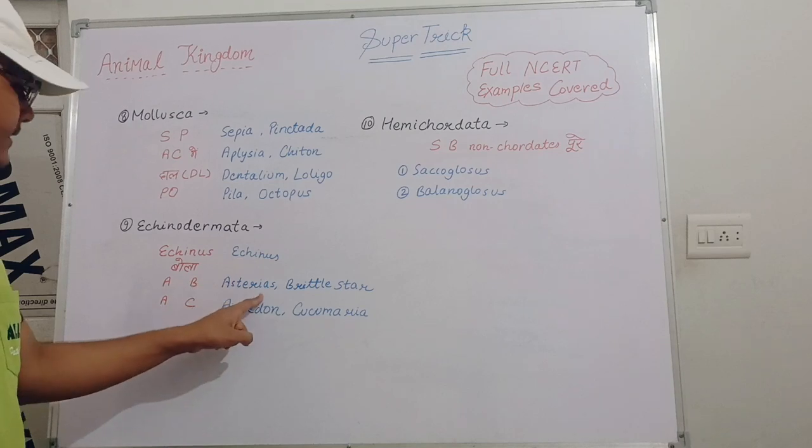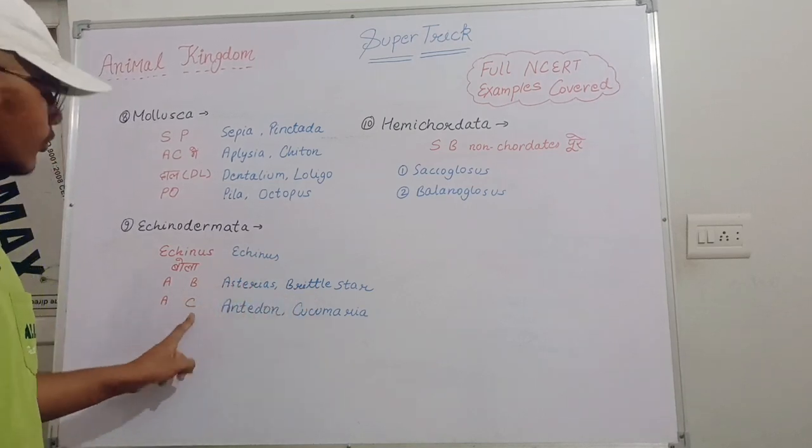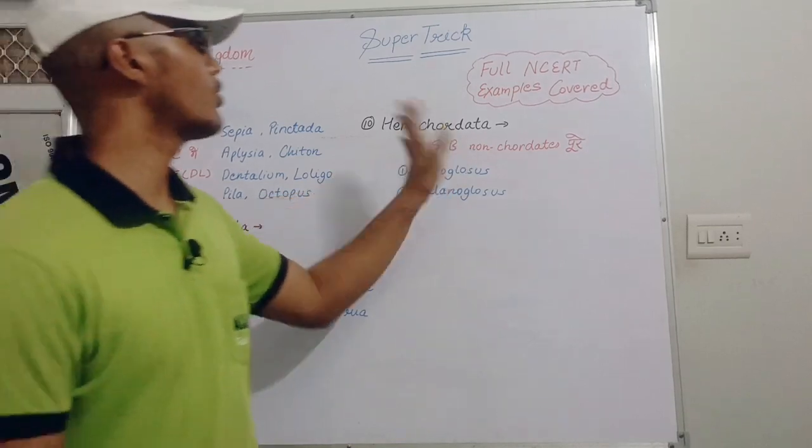Echinus for the Echinus. Then A for Asterias, also known as starfish. Then B for brittle star. Then next A for Antedon, and C for Cucumaria. So now let's move toward the Hemichordata.